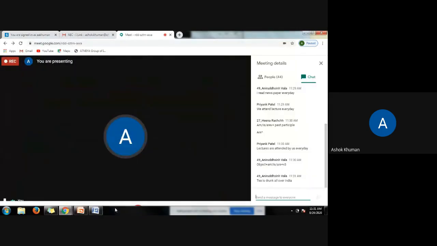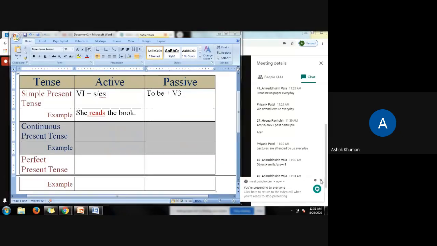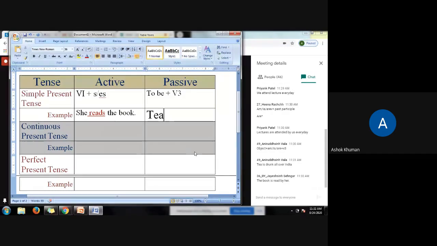Very good. Tea is drunk all over India. Anirudh Singh, very good, fine example. Let us take, no problem. The book is read by her. Very good. Same sentence, but a different example for yourself.